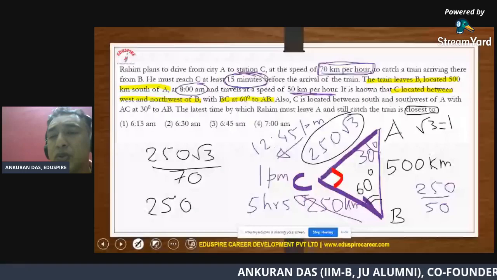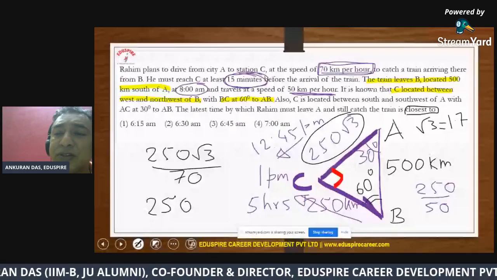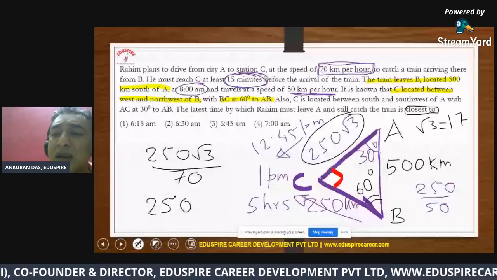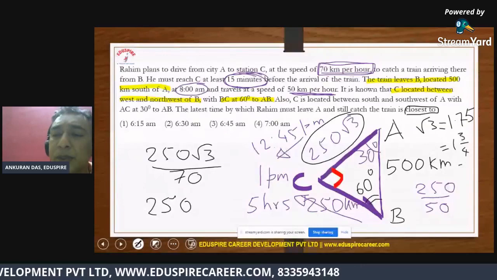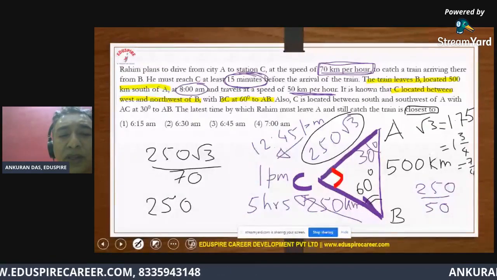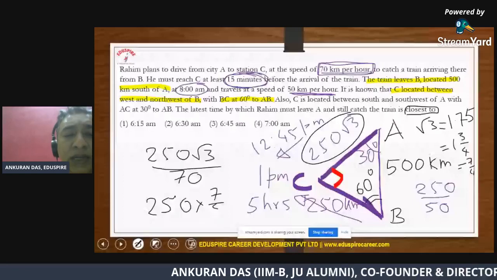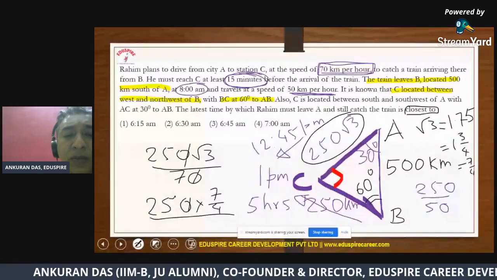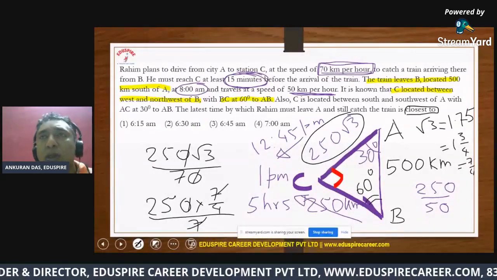So I know that it is 1.732, etc. So if I take it as 1.75, that is 1 and 3 by 4, which is basically 7 by 4. Okay, so what you have over here is, so these zeros will get cancelled anyway, so I have a 7 at the denominator, which will also get cancelled. So if I do 25 by 4, that is 6.25.